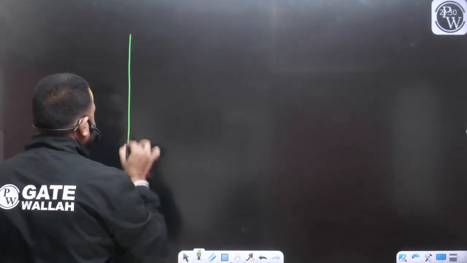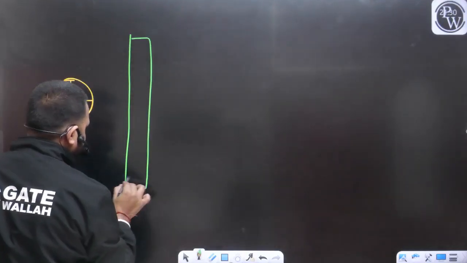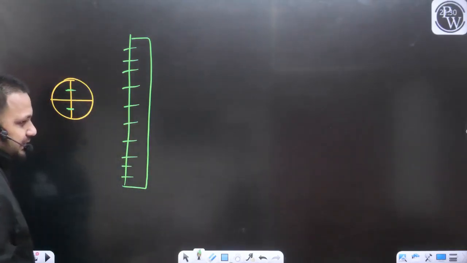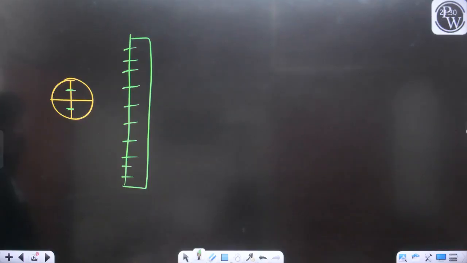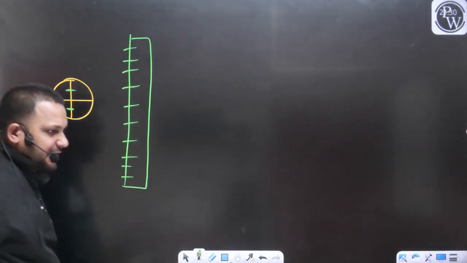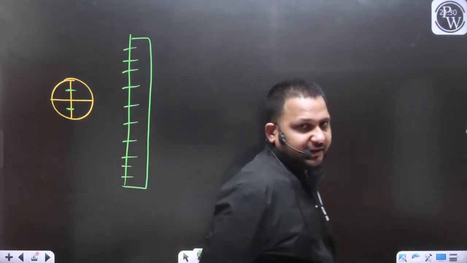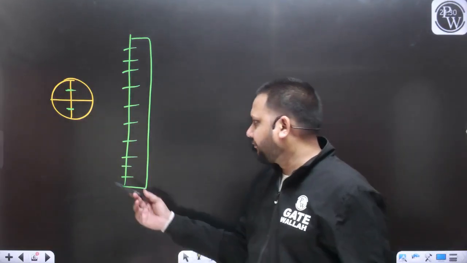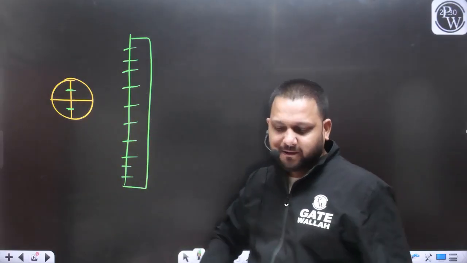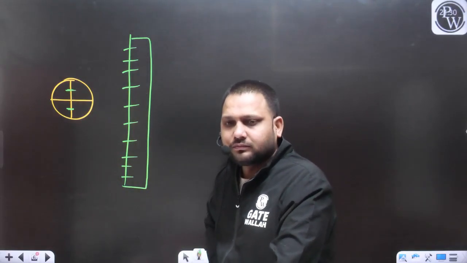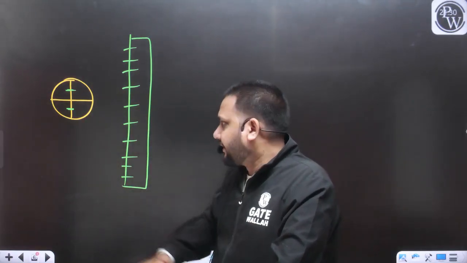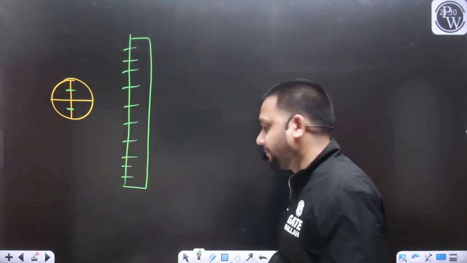So if this is the staff and this is the situation of the diaphragm, can we say in the case of theodolite we were getting only one staff reading, and that was corresponding to the axial stadia? Yes or no?